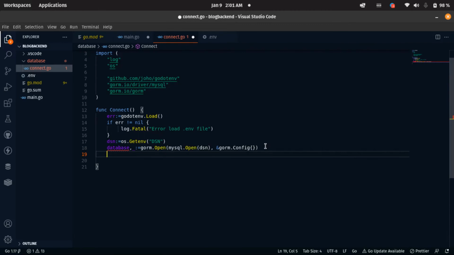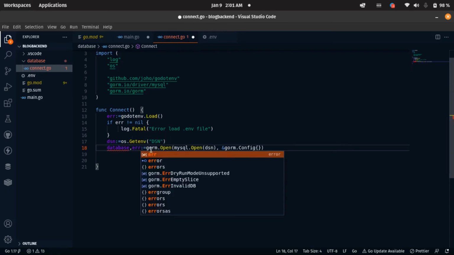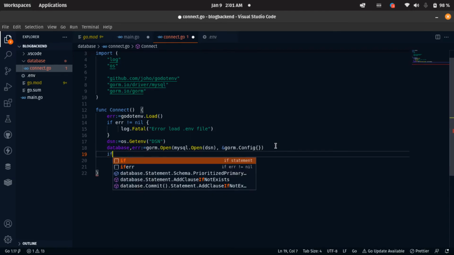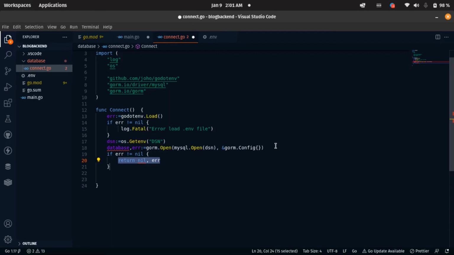Okay, so what is the next thing we want to do now? The next thing we want to do is that if there is an error, yeah, we are going to declare an error here in case there's an error. So we have to do this here. Sorry about that. So we want to say if there is an error in connecting with our database, then it should print out an error. Okay, so what do we want to print? We're going to say panic.